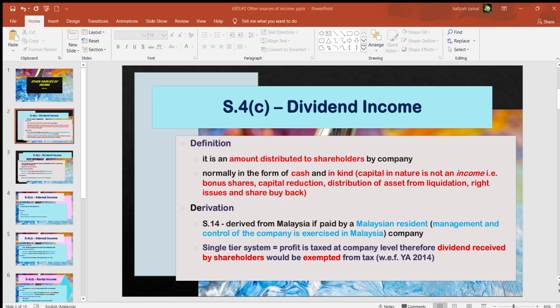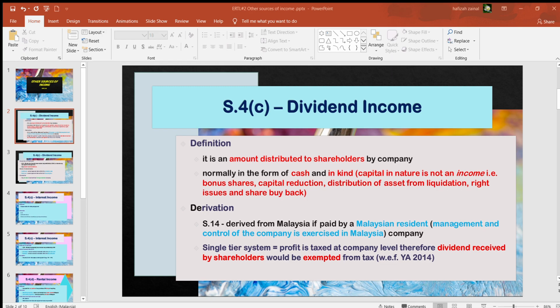Okay, and then sometimes you might also receive in kind. The company gives you a certain number of shares or certain entitlement or rights. So if you refer to the textbook, because dividend might not be in cash, example of 2.3, when dividend income can be capital in nature or revenue